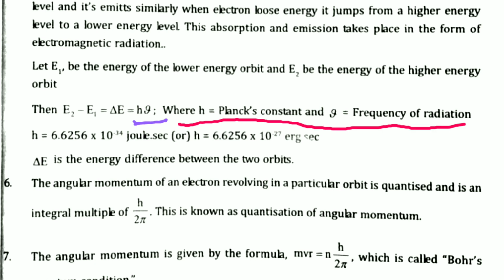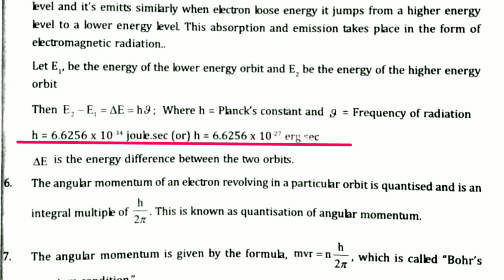Where h is Planck's constant and nu is the frequency of radiation. So E is directly proportional to nu. When we remove the proportionality, we have to add a constant, that is h. So here h is Planck's constant. The h value is 6.6256 times 10 to the power of minus 34 joule second, or in CGS units, 6.6256 times 10 to the power of minus 27 erg second.